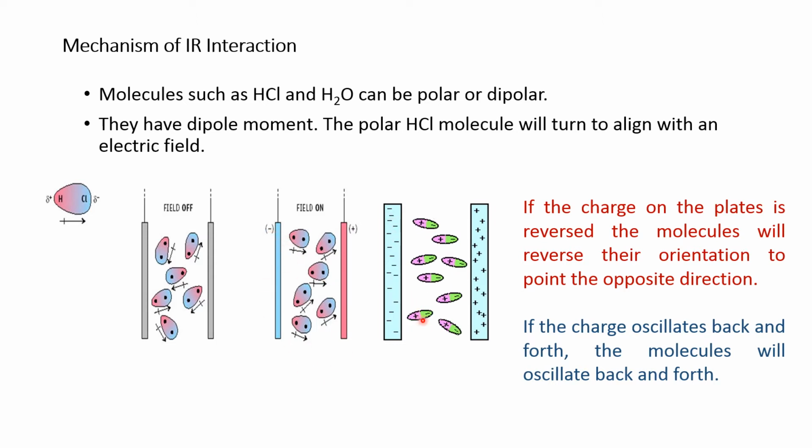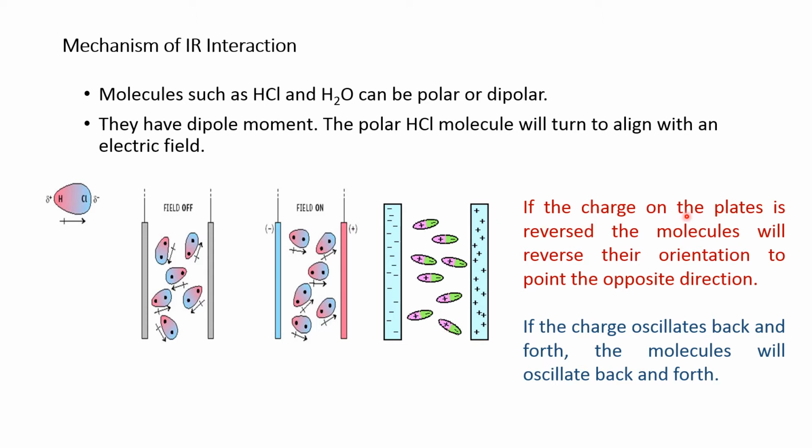If you continuously change these plates, if you reverse these two, if you make this positive and this negative, again these will rotate and change the direction of the dipole moment. If you apply an electric field, the dipole moments are continuously oscillating. The molecule carrying some dipole moment is continuously oscillating, that is, it is vibrating.